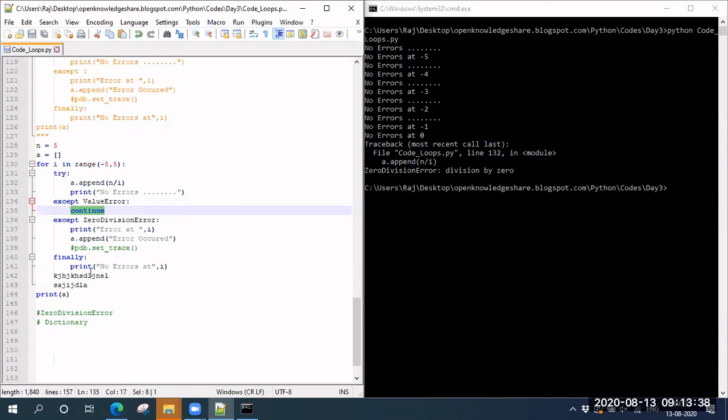Maybe the code down there has some further processing of whatever you got here. In case you got an error, it doesn't make sense to process any more of those, so you just skip that particular loop and it goes to the next part. That is the use of continue.